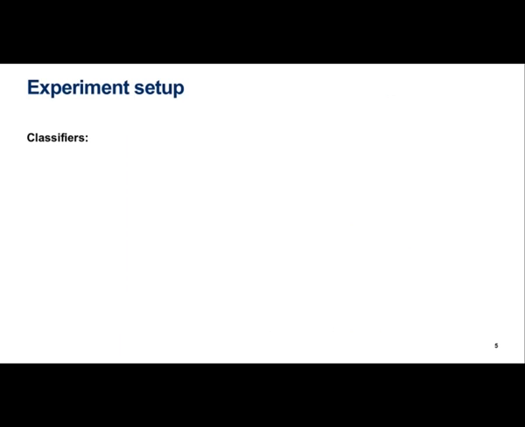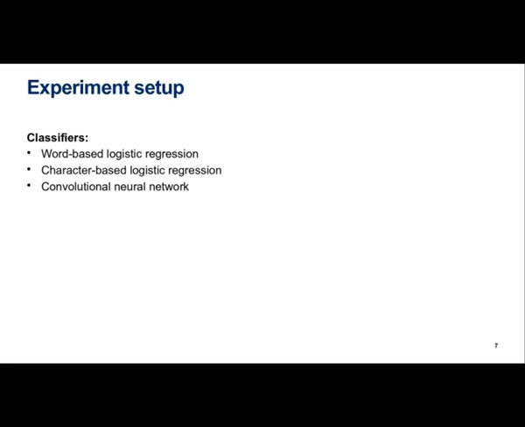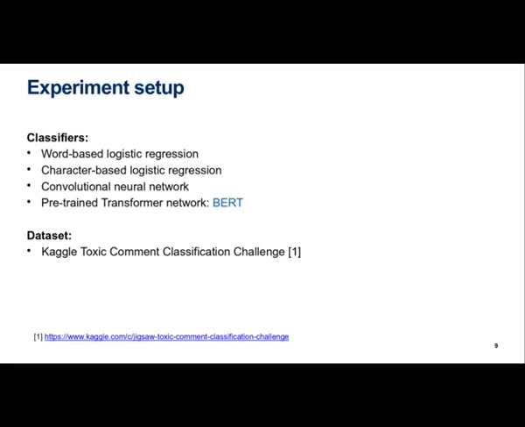We trained 4 classifiers on the original and augmented datasets. 2 logistic regression classifiers based on word or character n-grams, a convolutional network or CNN, and BERT, which is a large pre-trained transformer architecture that we fine-tuned on our training set. We used the toxic comment classification dataset from Kaggle. We did binary classification for the threat label, but we also received similar results on another toxic class.